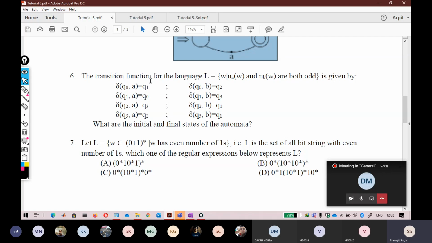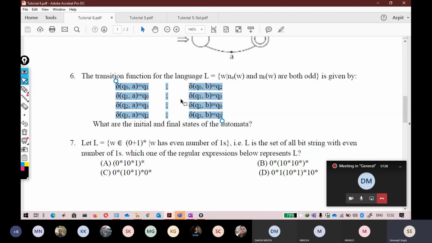I just want to show you that if you remember, you can draw the DFA by looking at the transitions given in the question only. So you will get the DFA given in this question, where the number of A's and the number of B's are both even, or both odd. If you remember the automata, you can directly draw it, but I suggest you go with these steps.